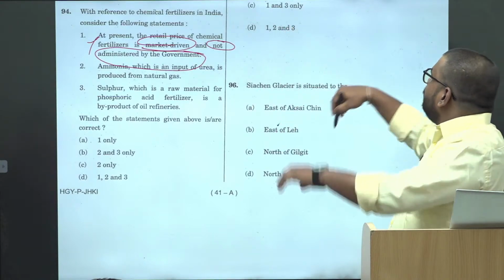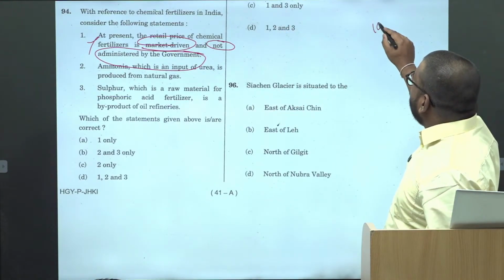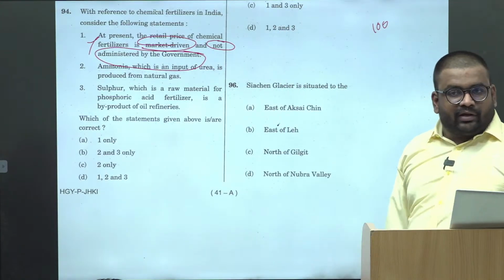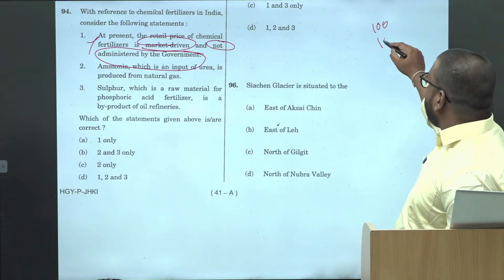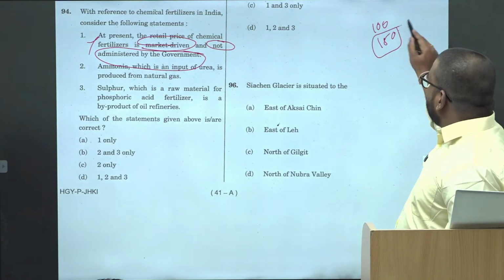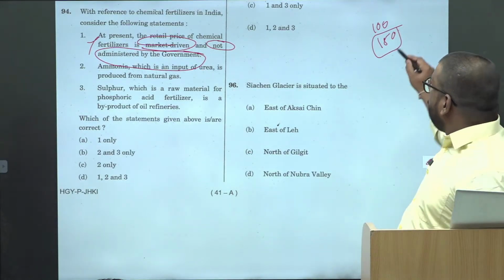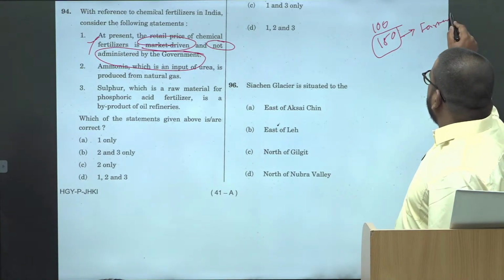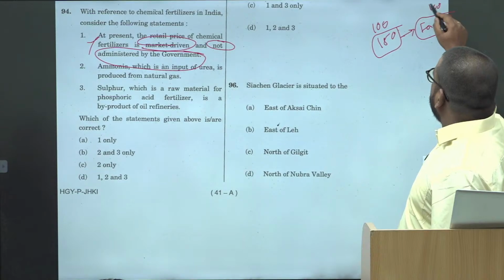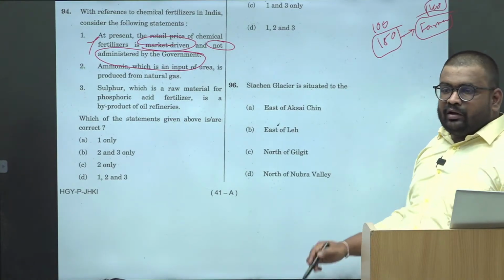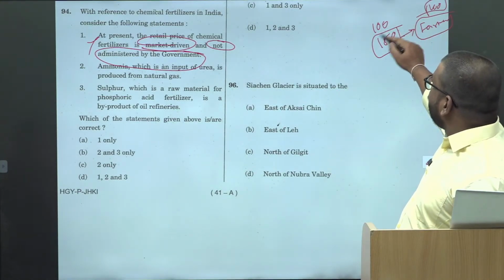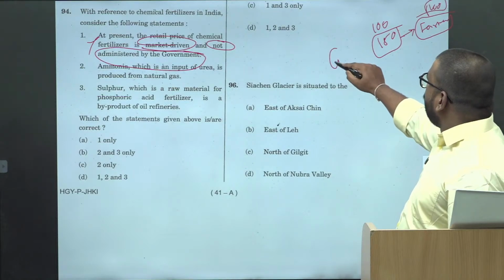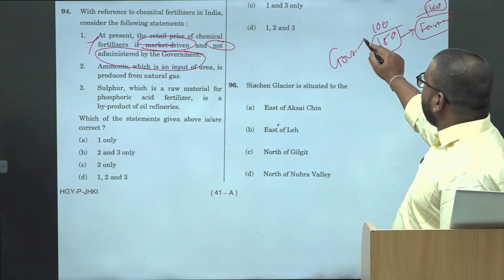Basically, the government declares the price, suppose as 100. If the company says that the price is 150, then also the company sells it to the farmer at 100 rupees only. And the remaining 50 is provided by the government to the company.